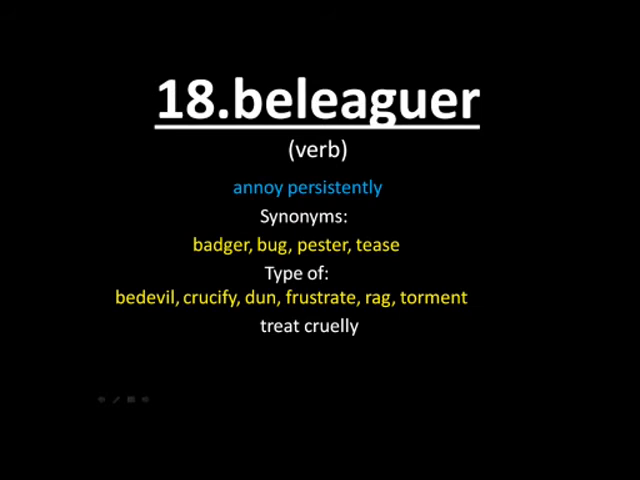The word we have is beleaguer. Beleaguer means when you annoy someone persistently, you poke fingers or you try to instigate that person, you annoy that person to an extent that he gets irritated and he breaks down, then that is known as beleaguer. The synonyms of the word are badger, bug, pester, tease, bedevil, crucify, dun, frustrate, rag, torment. So when you treat someone cruelly, you annoy, you irritate that person, so you are involved in beleaguering that person. This is what beleaguer means.